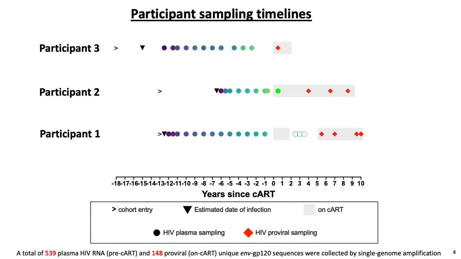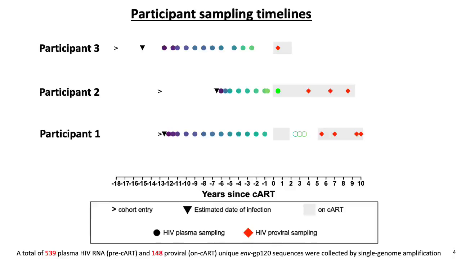Please note that pre-CART longitudinal single genome amplified plasma HIV RNA envelope gp120 sequences for these participants were previously published by Dapp et al. In the present study, we use single genome amplification to further characterize proviral DNA sampled on CART for these 3 participants at the time points shown in red diamonds. Specifically, we sampled proviruses 4 times over 5 years for participant 1, 3 times over 4 years for participant 2, and once for participant 3.